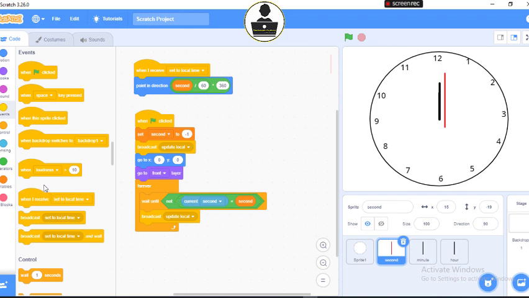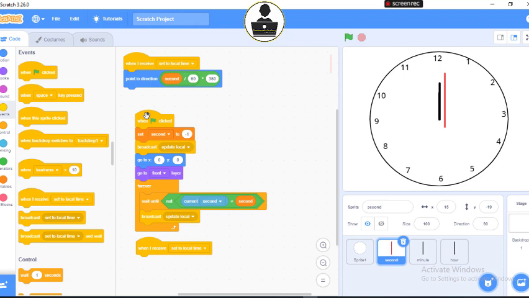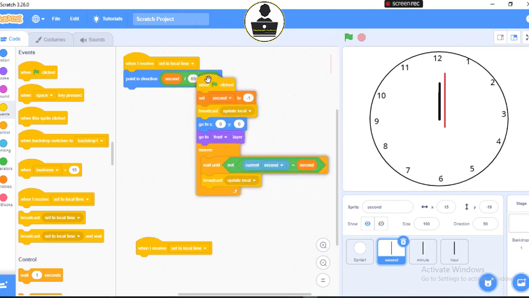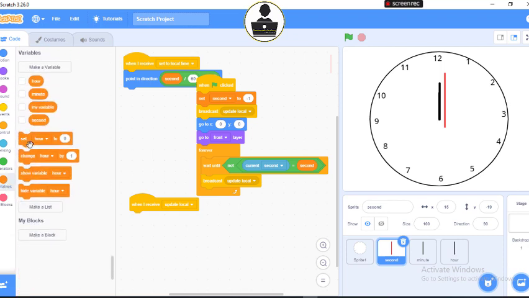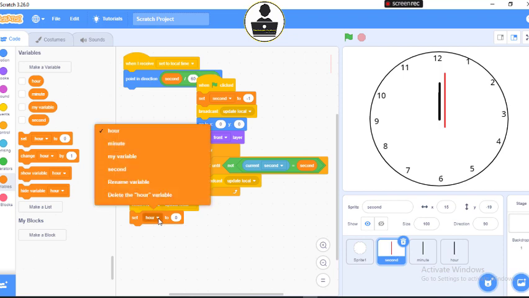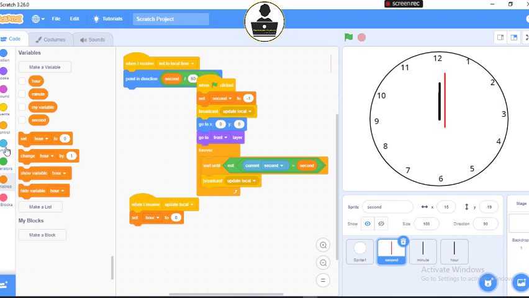So we're going to say, when I receive, let me adjust these ones a little up. When I receive update local, I will come to my variable. Now it says set what? You set the hour to, I'll still come to my sensing.